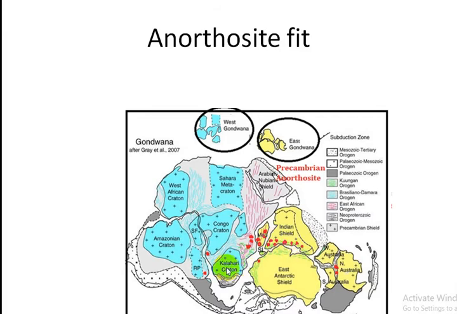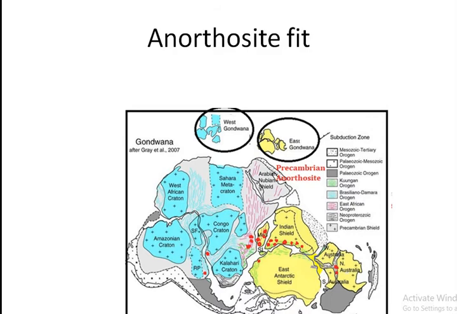If we look at the pattern of distribution of anorthosite in different continents, it reflects some relation. The relation is Madagascar, Africa, Indian shield and Antarctica with Australia are attached with one another and form a part of Gondwana land.